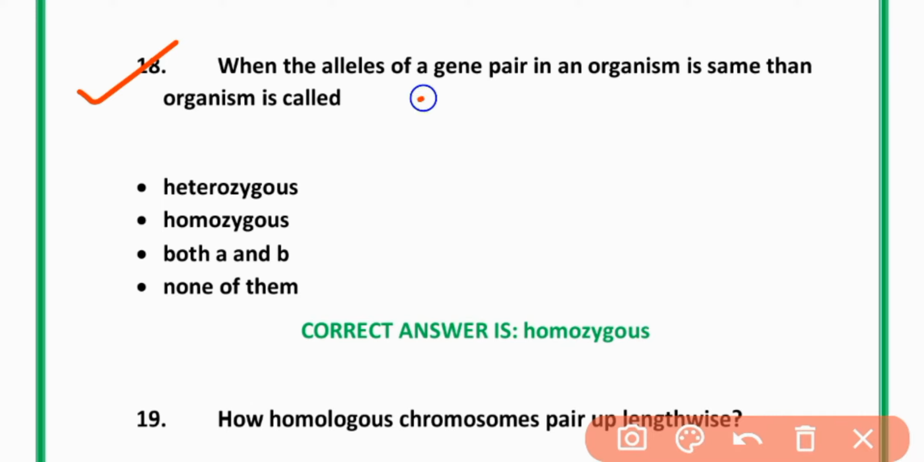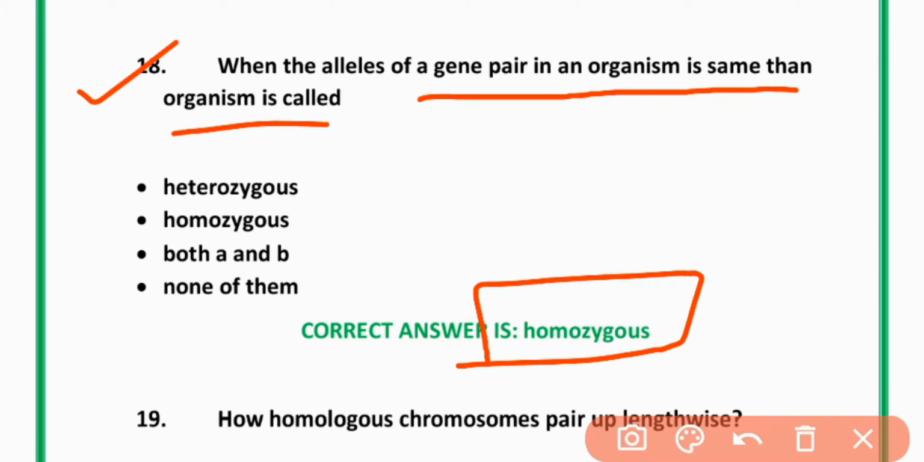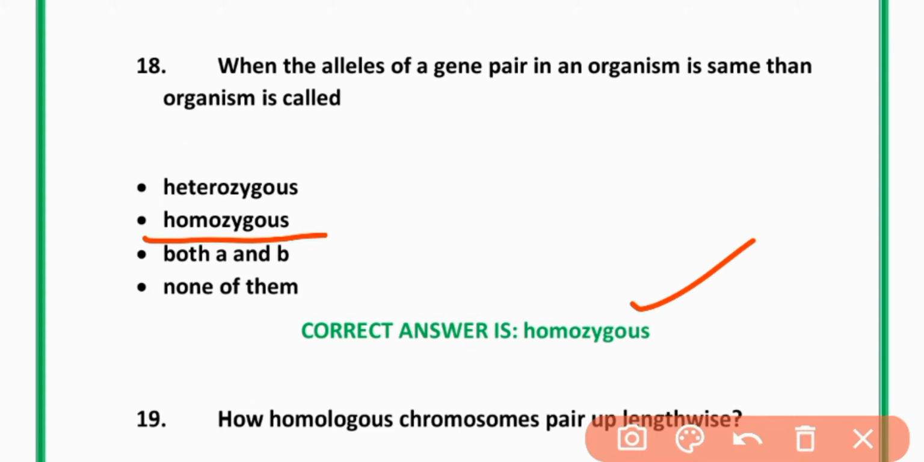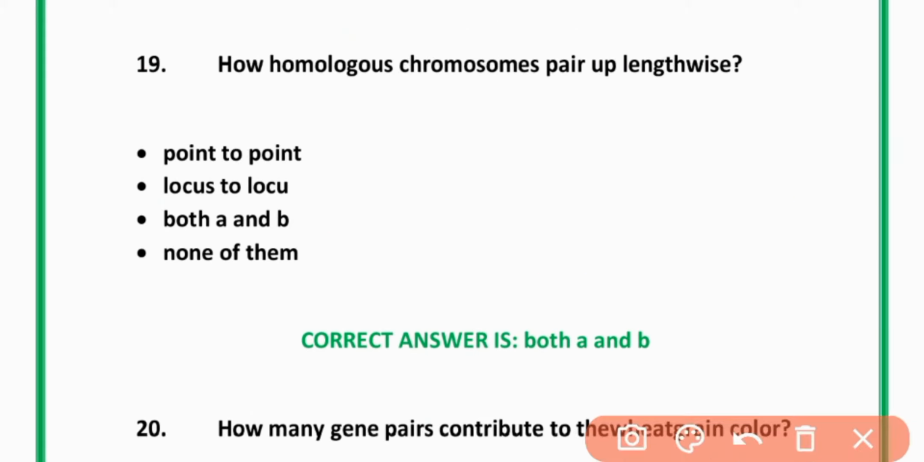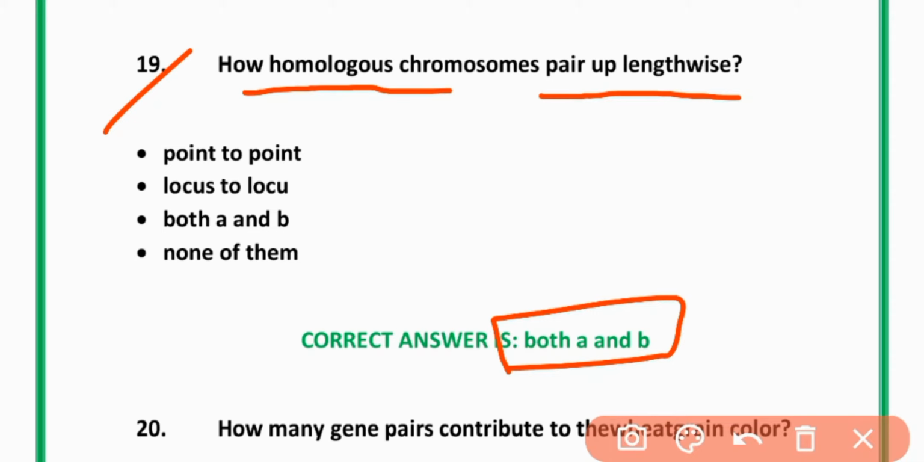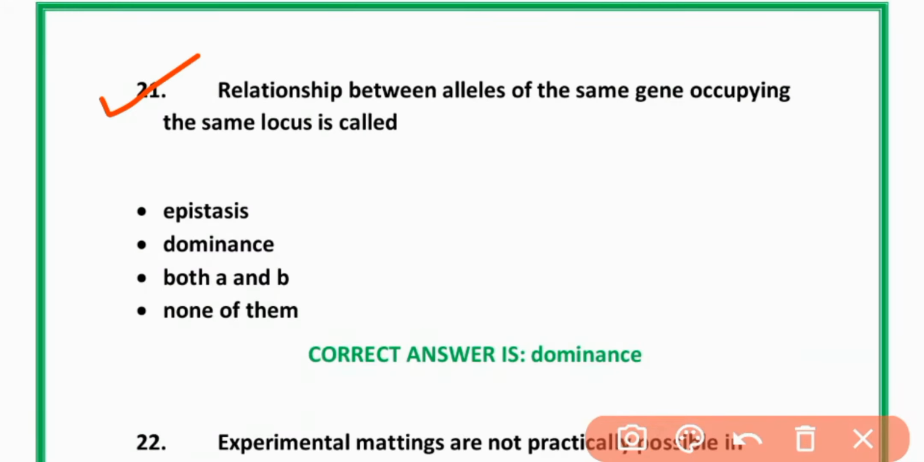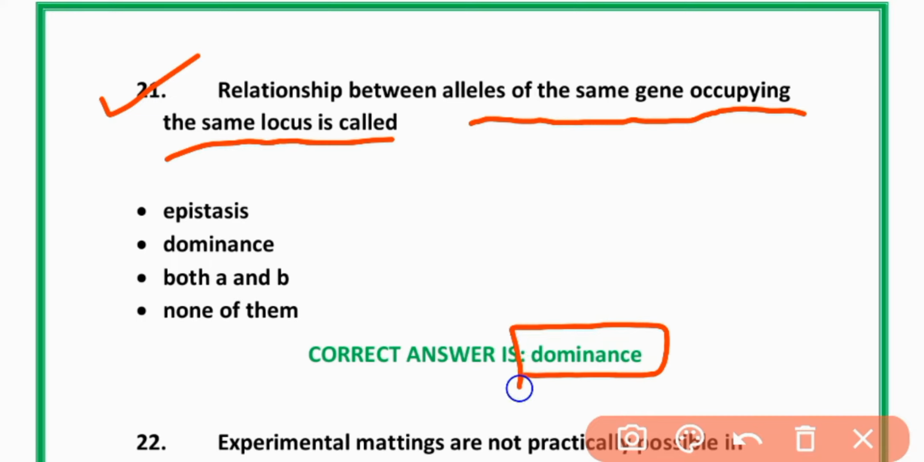18. When the alleles of gene pair in organism is same, then organism is called homozygous. Homozygous. B is correct. 19. How homologous chromosomes pair up lengthwise, A and B? Point to point, locus to locus. 21. Relationship between allele of same gene occupying the same locus is called dominance. Option B is correct.